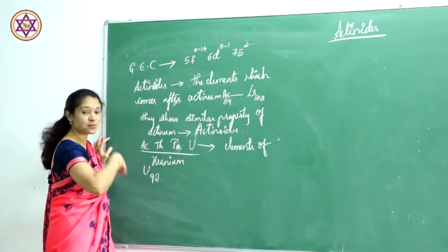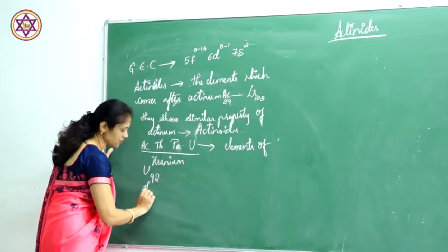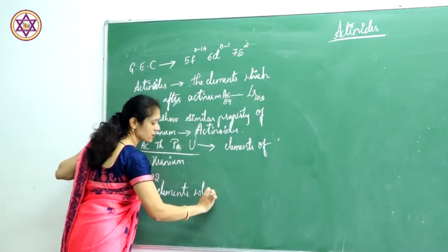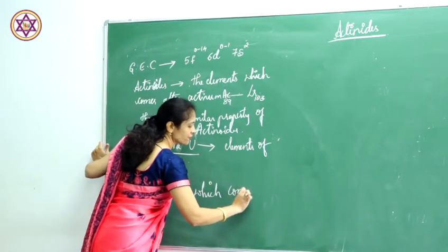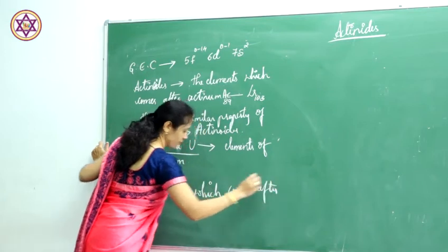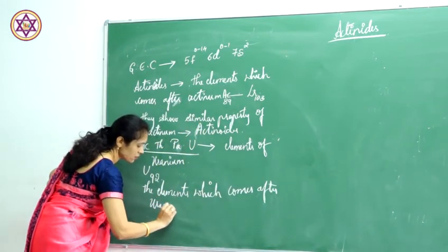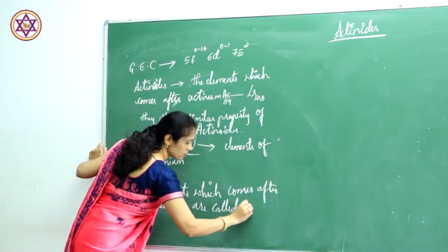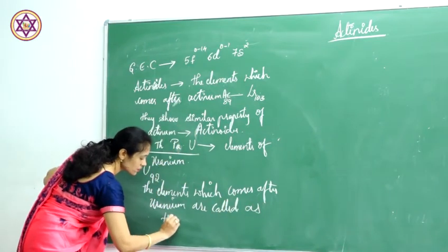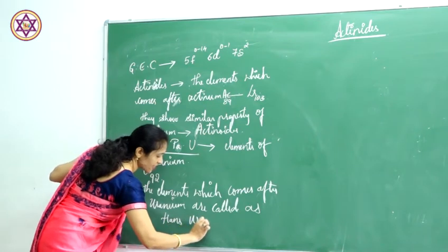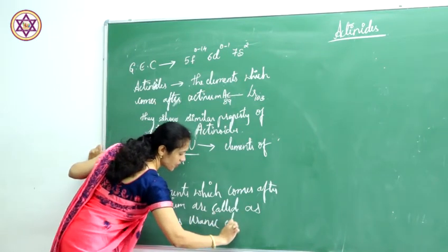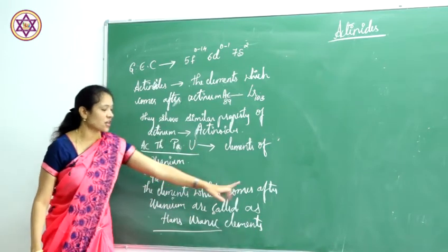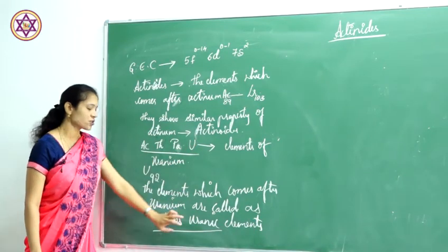The elements which come after uranium are called transuranic elements or transuranium elements.